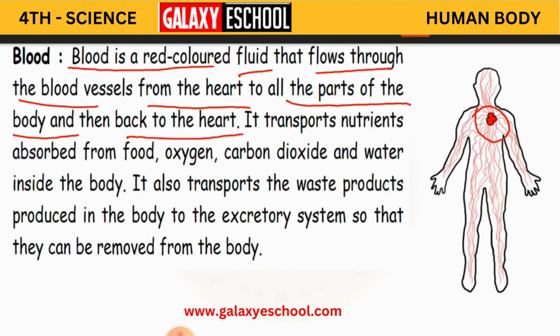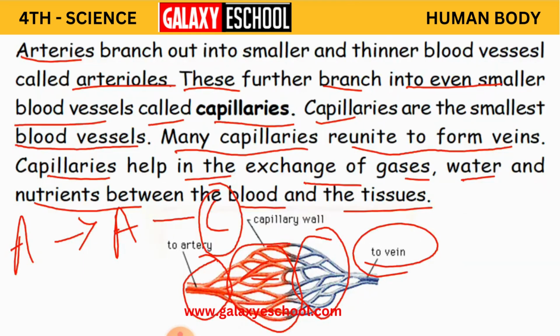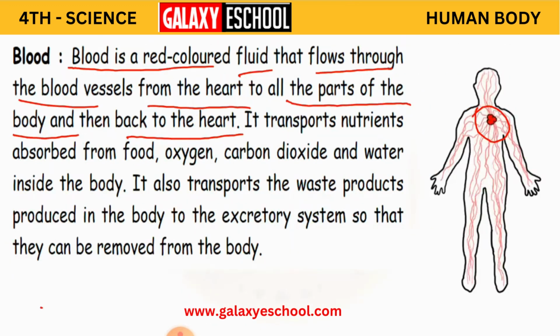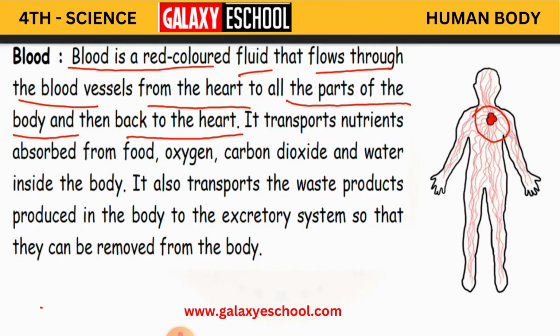It flows through the blood vessels: arteries and capillaries, and in between you have arterioles, and also veins. Through these, blood flows from the heart to all the parts of the body and then back to the heart.